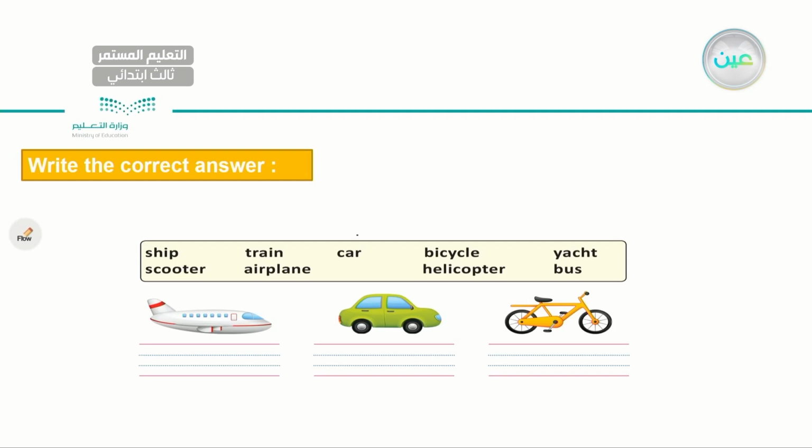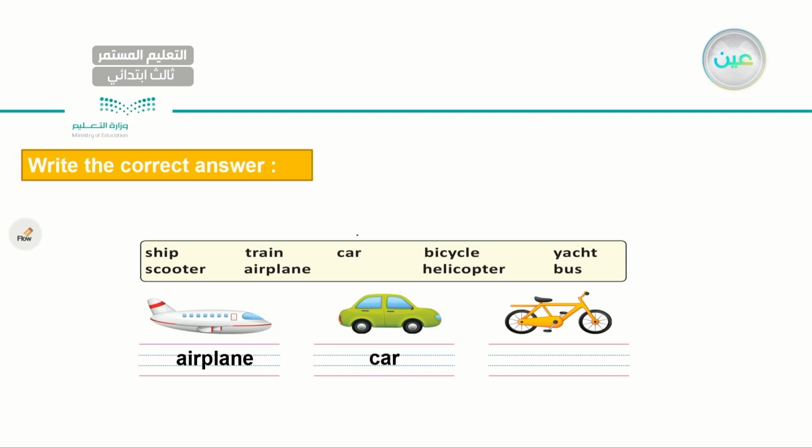Okay, so let's start with the first picture. What do I have here, my dear student? I have an airplane. Very good. How about the one in the middle? What is it? It's very easy, I have a car. Very good.